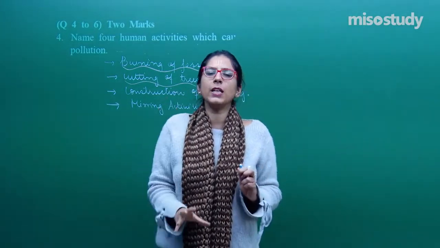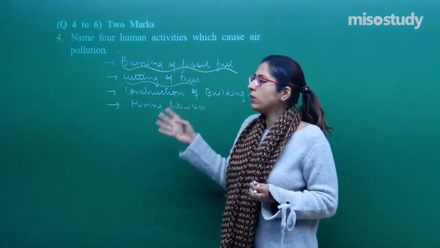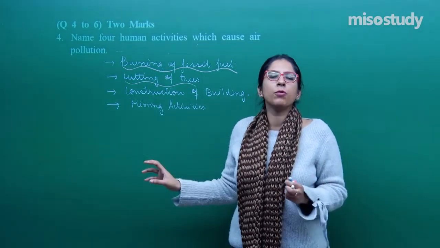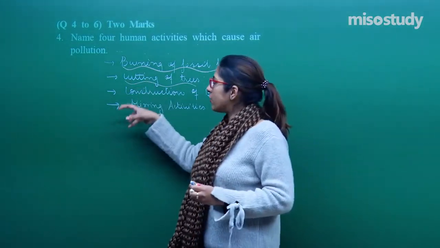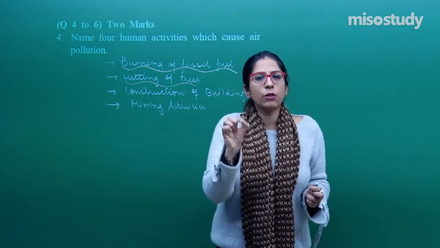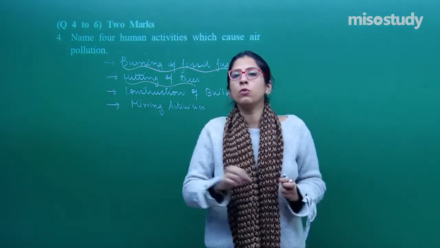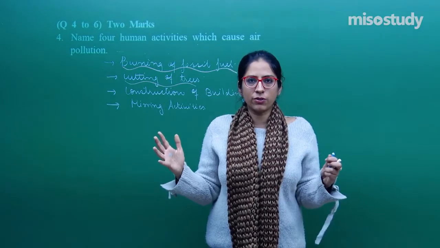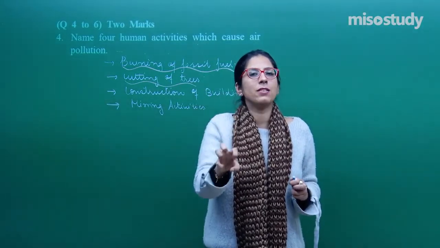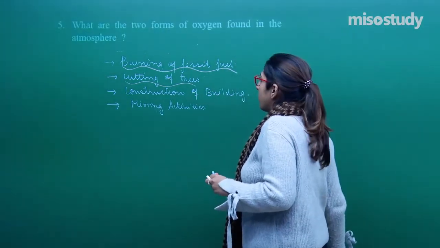Likewise, there are so many consequences of air pollution that we know. And we know that so many activities are there due to which air pollution is occurring. But we have to mention only 4. For each point, you will be given half a mark, right? You have to give a precise answer. Whatsoever is asked, you have to answer that. No need to write stories here and there. You have to be focused and write what is asked in the question. Let's move on to the next question, question number 5.